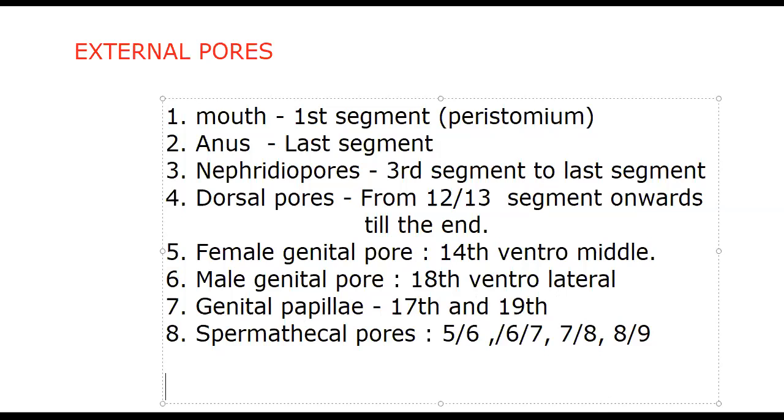Mouth on the first segment, anus on the last segment, nephridiopores from the third segment to the last segment, dorsal pores from the 12th and 13th segment onwards till the end, female genital pore on the 14th ventromiddle, male genital pore on the 18th ventrolateral, genital papillae a pair in the 17th and a pair in the 19th, spermathecal pores between 5 and 6, 6 and 7, 7 and 8, 8 and 9. Okay, so this is the introduction.